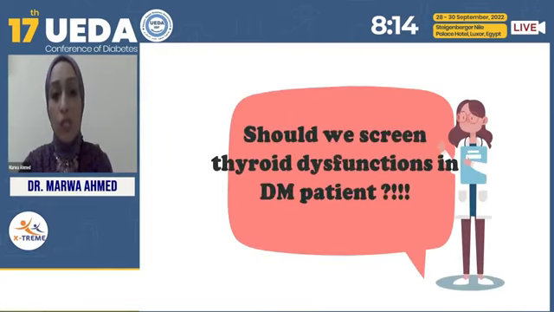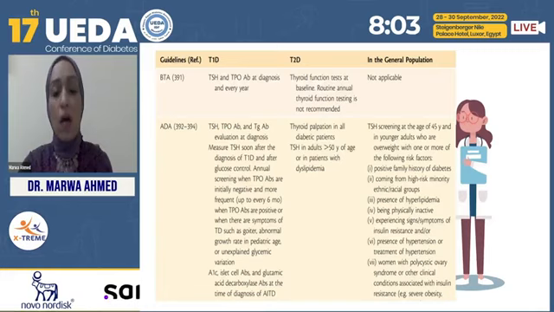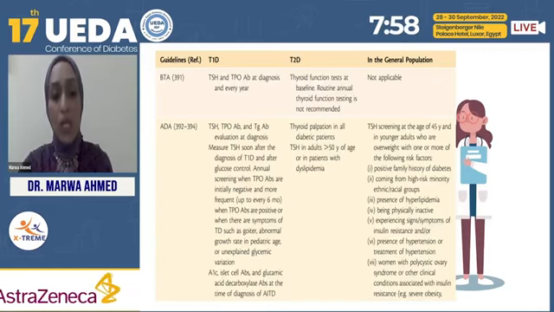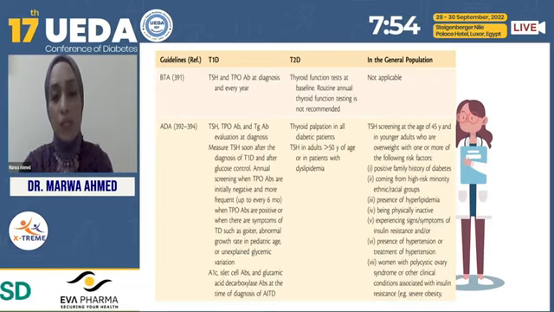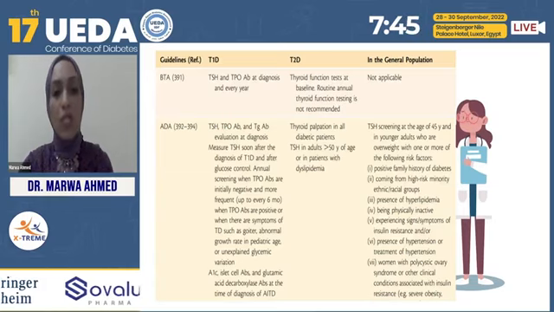Should we screen for thyroid dysfunction in a diabetic patient? Actually, yes, because according to the ADA guidelines, in type 1 diabetes you must have a baseline TSH, TPO antibody, and thyroglobulin antibody once diagnosed. If it's negative, you should annually screen for thyroid dysfunction. If it's positive, you should screen every 6 months. While in type 2 diabetes, you must have a baseline TSH, especially in an adult diabetic patient more than 50 years old and a patient having another cardiovascular risk factor like dyslipidemia.